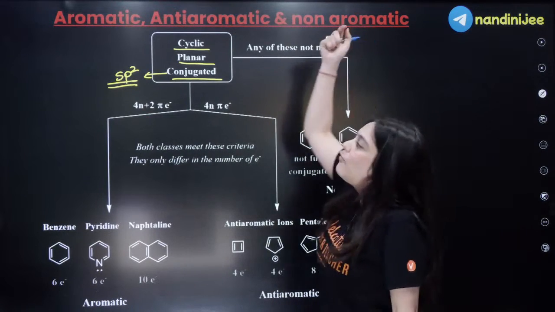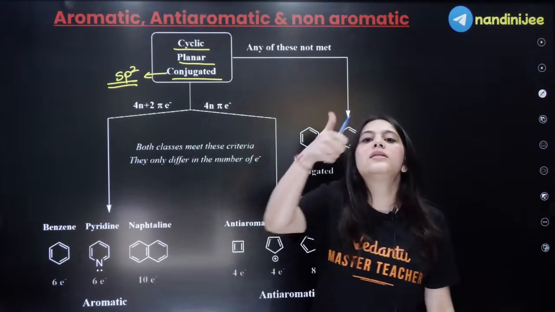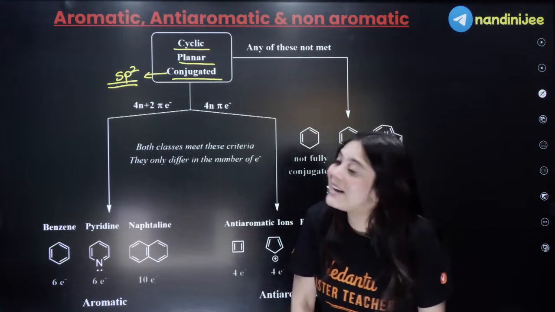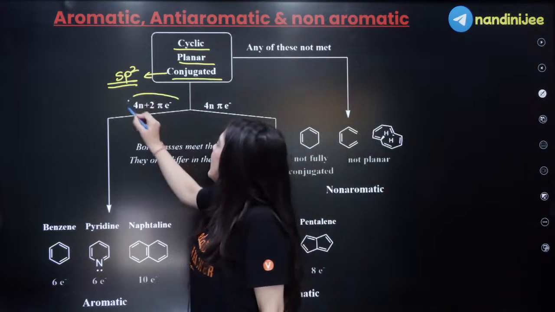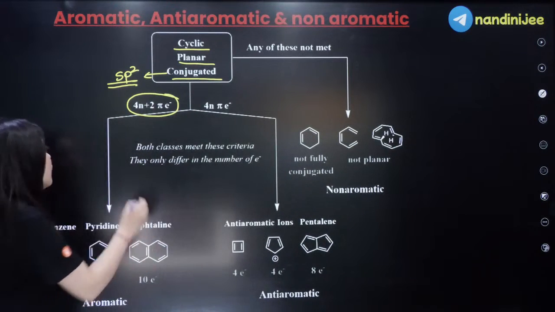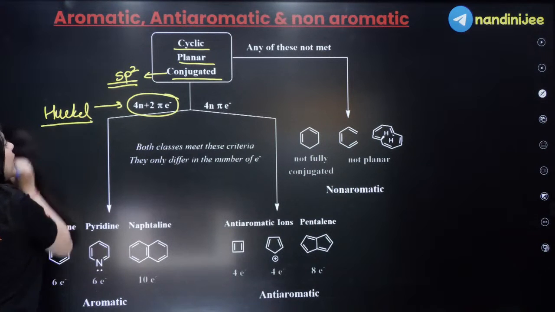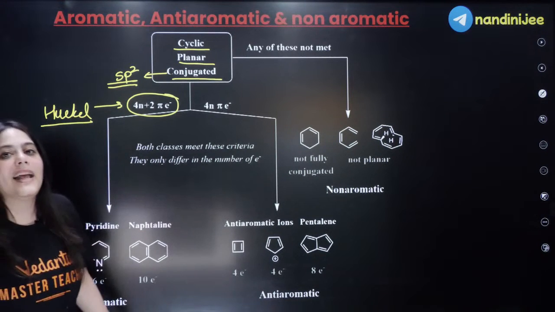Chalo. So for aromaticity, what were the conditions? Cyclic, planar, all the atoms sp2 hybridized, and at the end it should follow the Huckel rule. What should it follow? The Huckel rule. What is the Huckel rule? The 4n plus 2 pi electron rule.